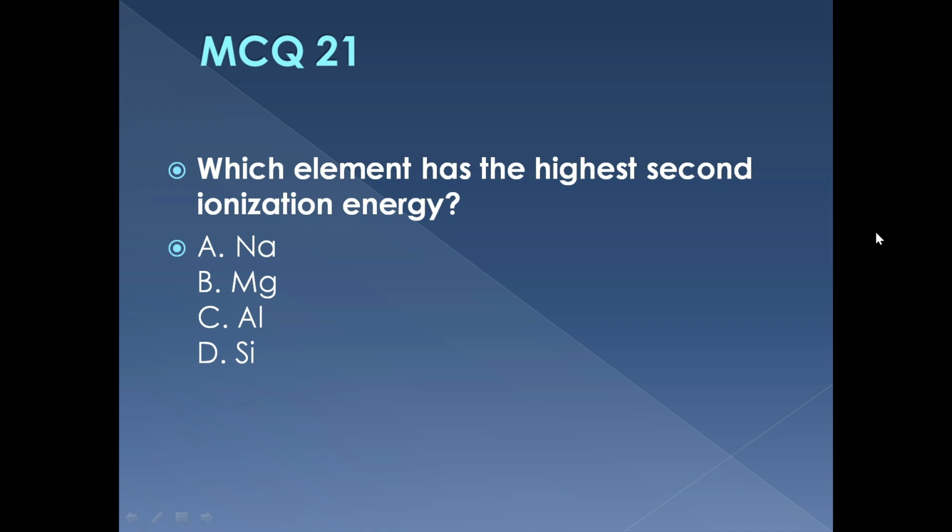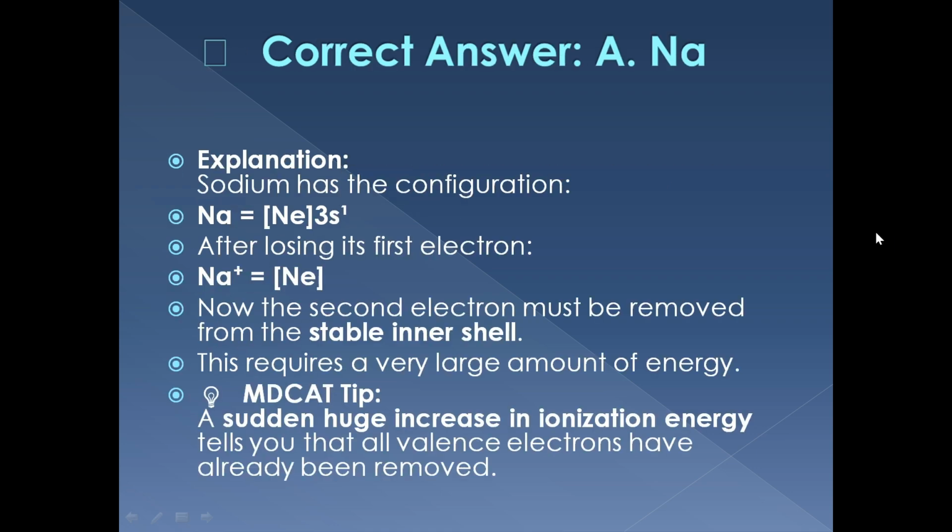MCQ 21. Which element has the highest second ionization energy? Sodium, magnesium, aluminium, or silicon? The correct answer is sodium. After losing one electron, sodium becomes Na⁺ with a stable noble gas configuration. So removing the second electron requires very high energy.